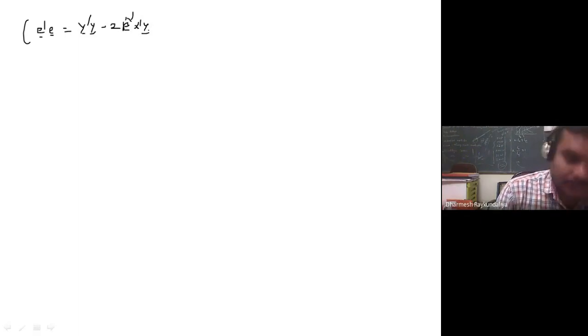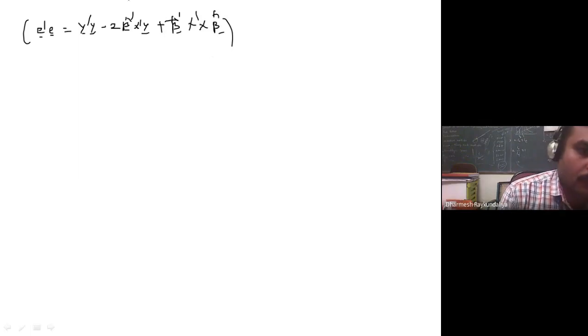So we know what E transpose E is. E transpose E is y transpose y minus twice of beta cap transpose x transpose y plus beta cap transpose x transpose x beta cap. Okay, so I wish to differentiate with respect to beta cap or elements of beta cap.